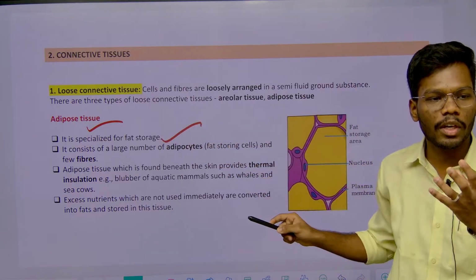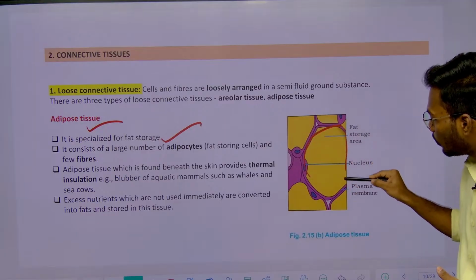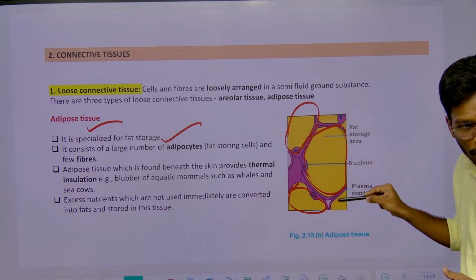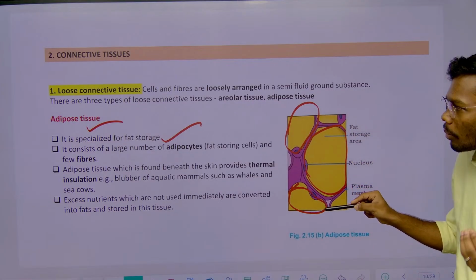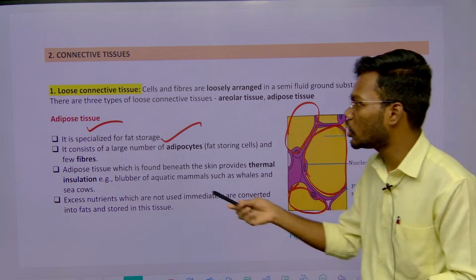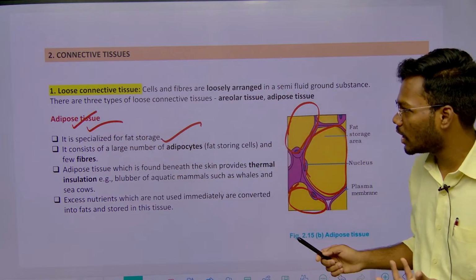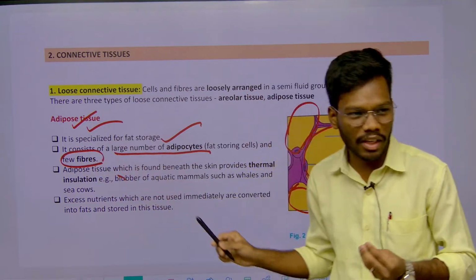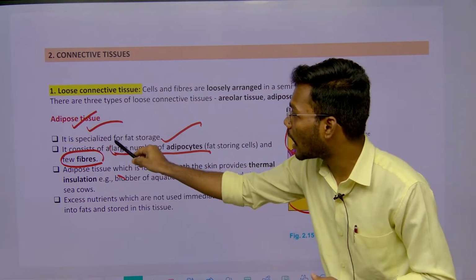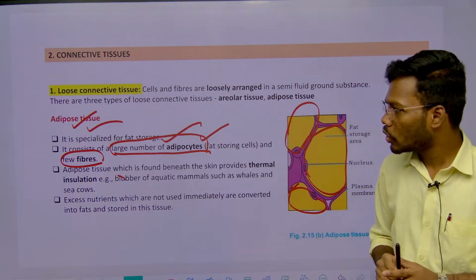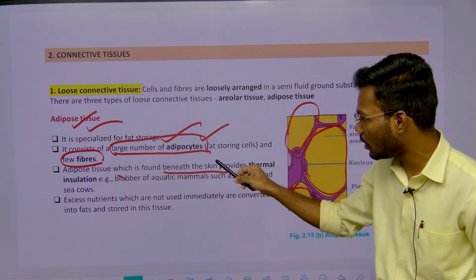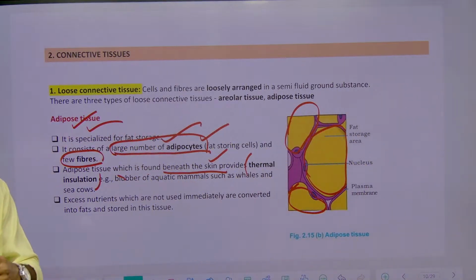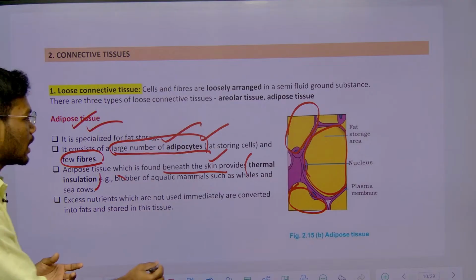So a group of adipocytes, for example, if you see, this is one adipocyte and this is another adipocyte and this is another adipocyte. A group of adipocyte cells forming one group of cells is called what? Tissue. That's called adipose tissue, right? It is made up of a large number of adipocytes and very few fibers. This is also present beneath the skin and provides what? Thermal insulation. So it is protecting the body from outside temperature, right? That is called thermal insulation.